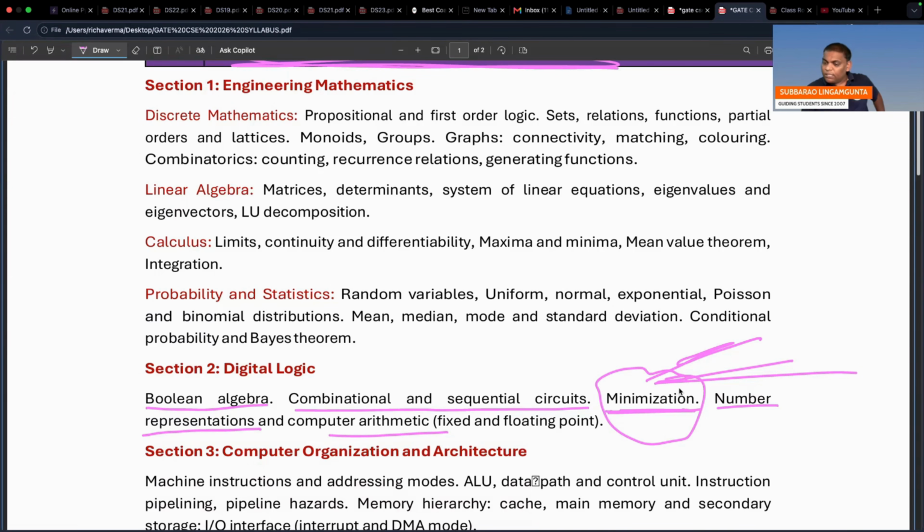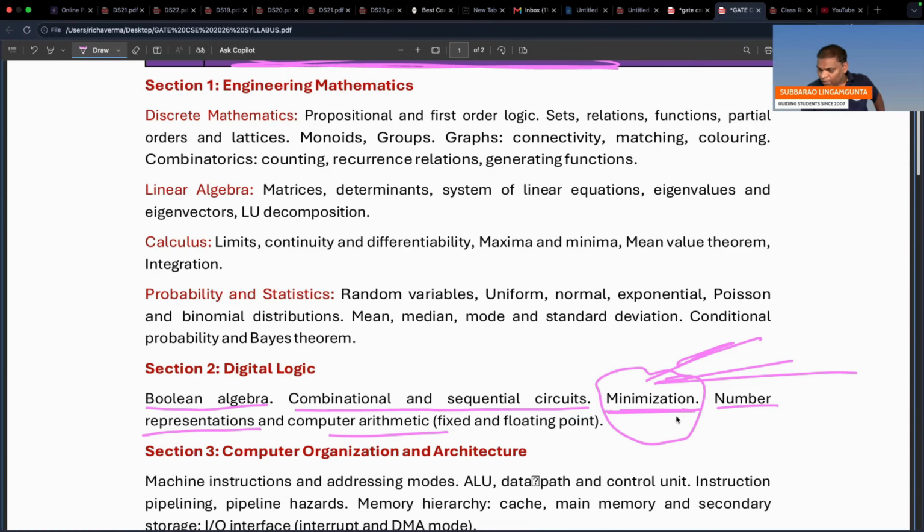Please remember, this is the benefit. By this change in digital logic, you got some benefit. Previously, maybe you studied many methods, or maybe only one method, because of minimization.